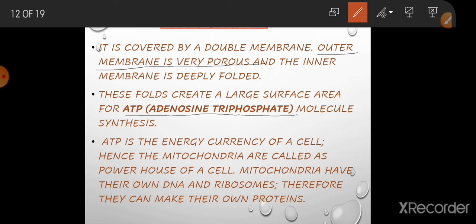ATP is the energy currency of all cells. So mitochondria is known as the powerhouse of the cell because it produces energy and stores it in the form of ATP. Sorry, and they have their own DNA and ribosomes, so they can make their own proteins.